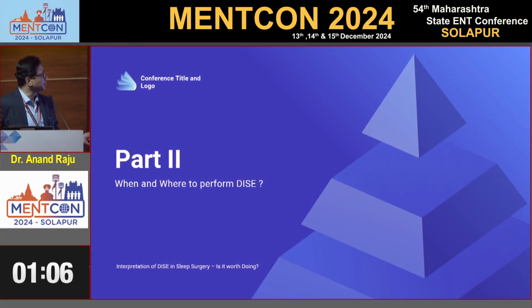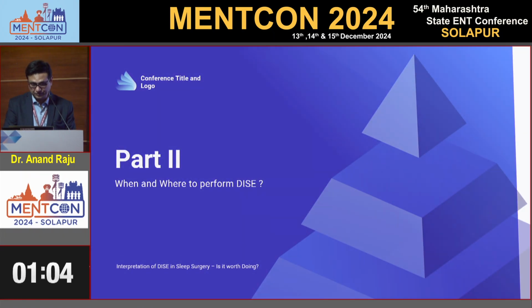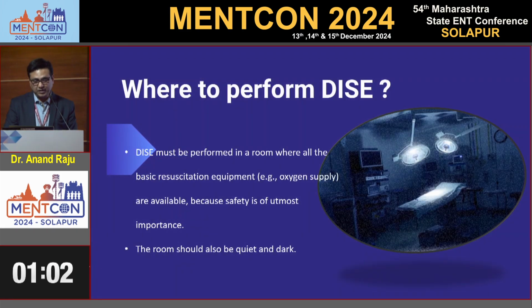Then part 2: when and where to perform DISE. Normally we do DISE in the operating room. Nowadays in a lot of consultations, we post the case for DISE first, then we discuss with the patient's attender as well as the patient with the video. Then we take the case for surgery in the next stage. But at least 6 months before, we used to perform DISE just before the surgery, discuss with the partner, and straight away proceed.